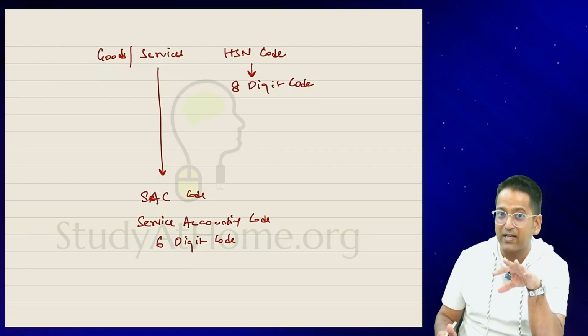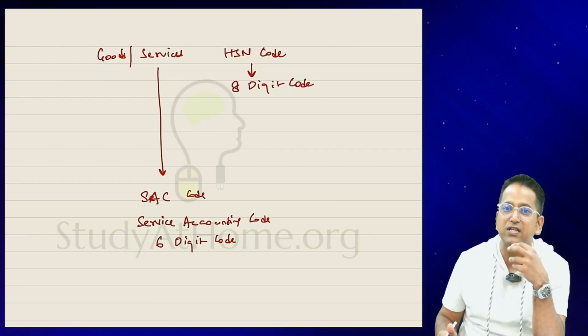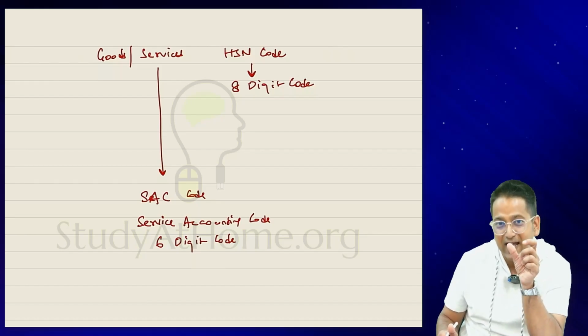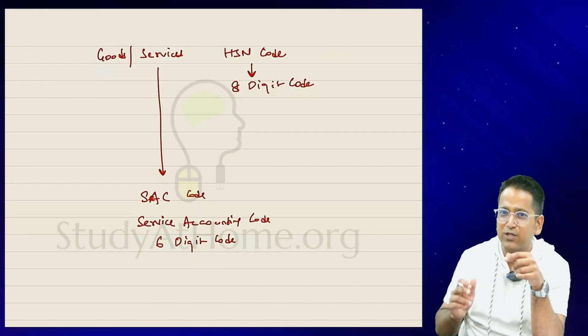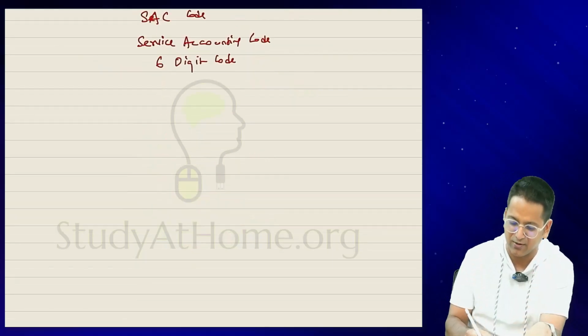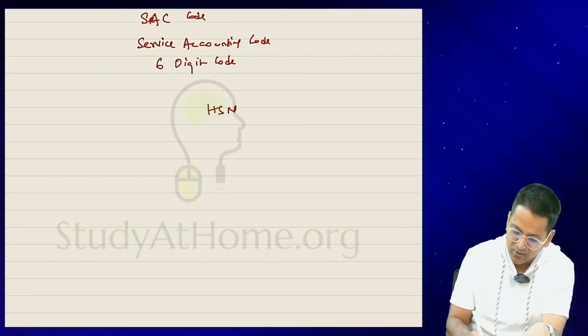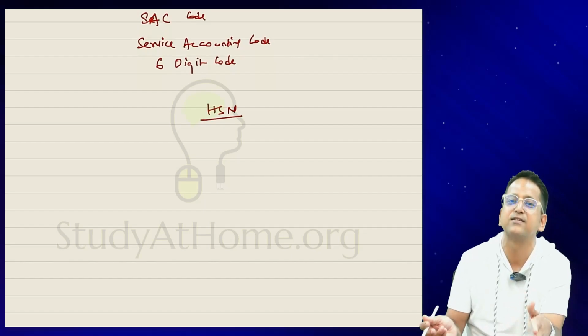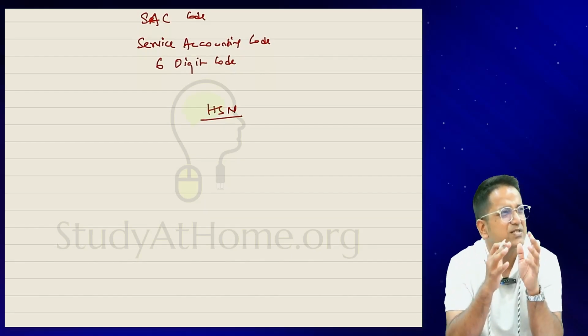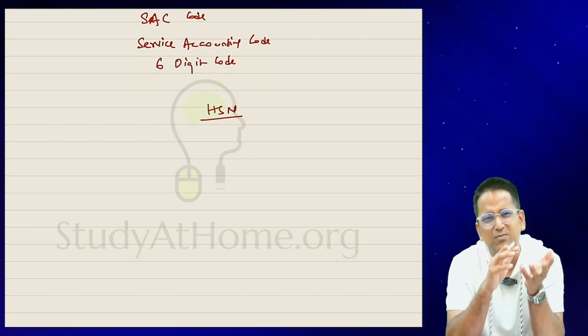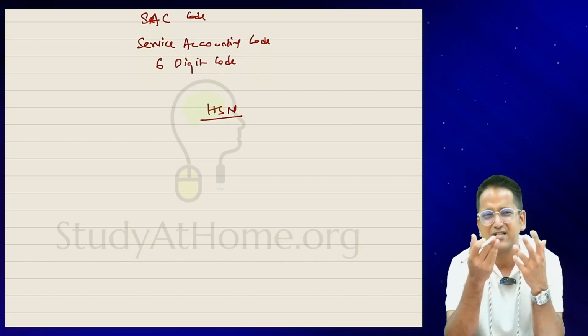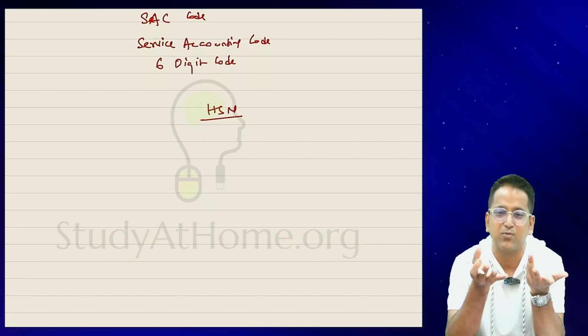But what's actually running in the market? The SAC code. So you will see that whenever someone creates a GST bill, they write the SAC code. But its heading is what? The HSN code. We write HSN code as the heading, but what do we fill inside? The SAC code. You can understand that these words are being used interchangeably. Some call it HSN as they wish, while others call it SAC.